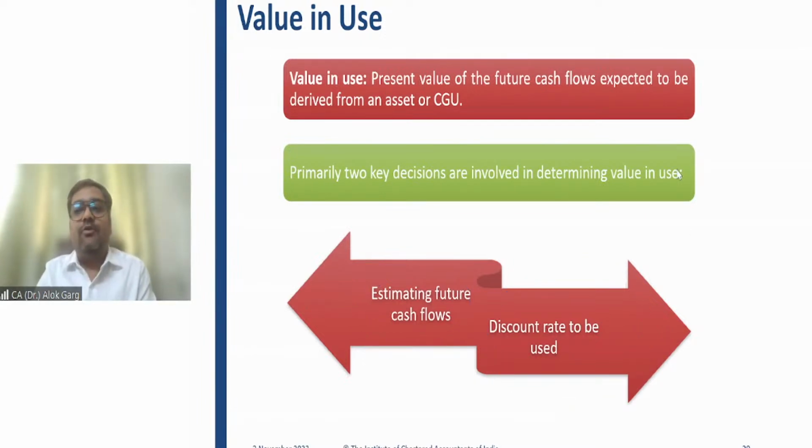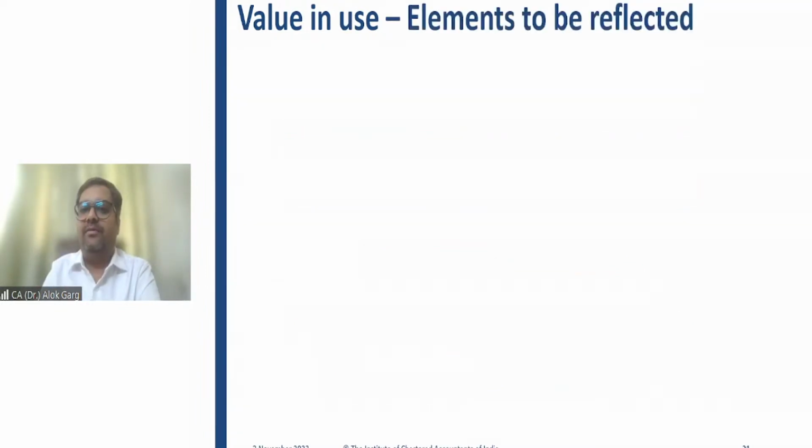So there could be a direct clarification about the discount rate in the question in the examination. For example, the question says that the discount rate or incremental borrowing rate is 20%. Or the question will say that for a similar term, the bank normally charges 15% interest to such set of entities. In that case, the question talks about an incremental borrowing rate, and this can be used as a discount rate. Okay.